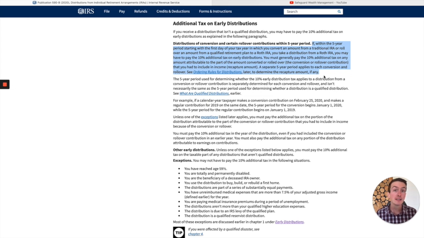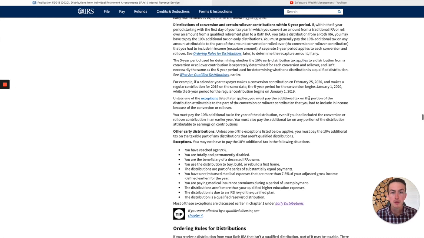And if you access that conversion prior to that 5-year period, essentially you're going to owe a 10% early distribution tax penalty. Okay. But the important thing here, and where we get a lot of questions, is: are there any exceptions? Basically what you'll see is, unless one of the exceptions listed later applies, you must pay the additional tax on the portion of the distribution attributable to the conversion.